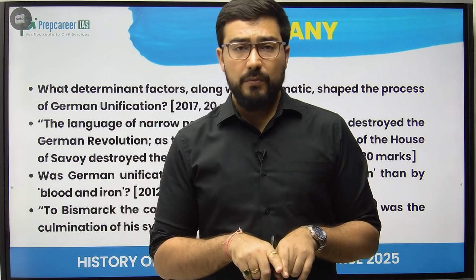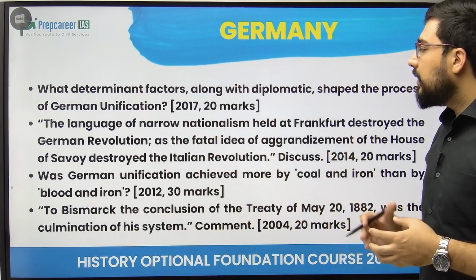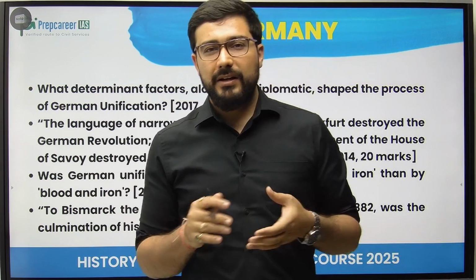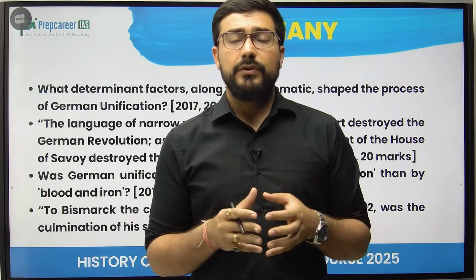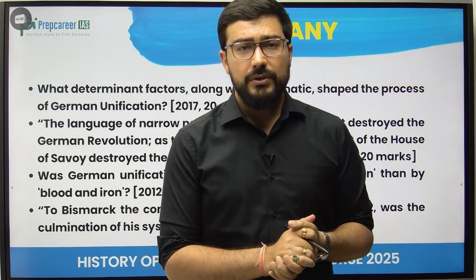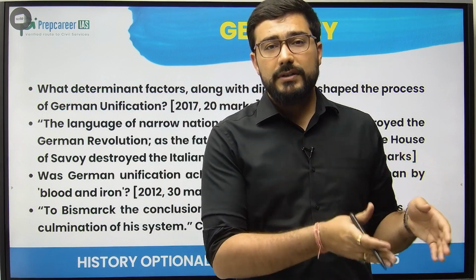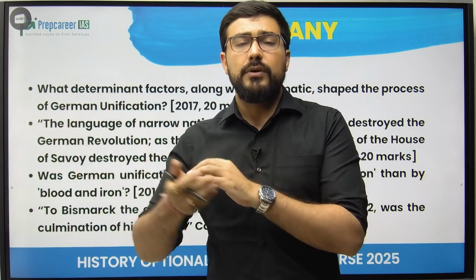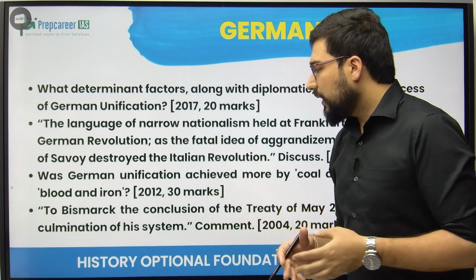It is very, very important, and UPSC has asked a very analytical question on that. Then the debate: what is more responsible, coal and iron or blood and iron? Coal and iron, this phrase was utilized by John Maynard Keynes, who is one of the most famous economists of the 20th century. He said it was not blood and iron, it was coal and iron, because coal and iron came first. It created the resources. On the basis of resources, blood and iron eventually was able to strengthen the political unity of Germany. So that's a debate that we have.